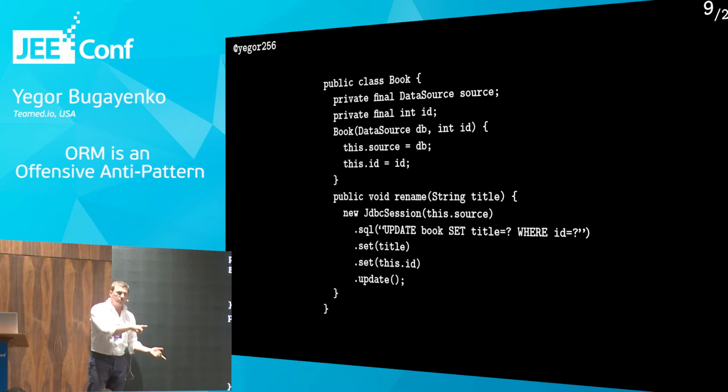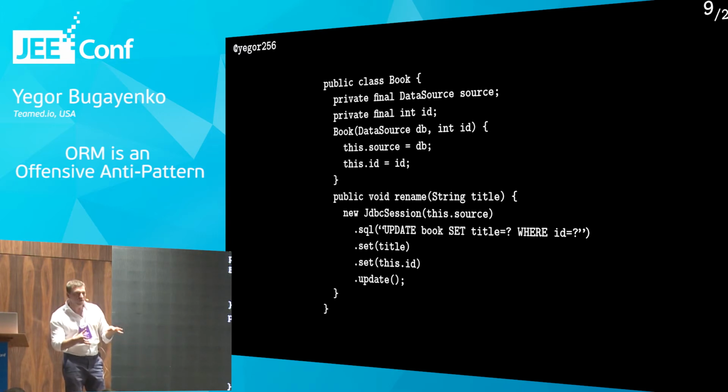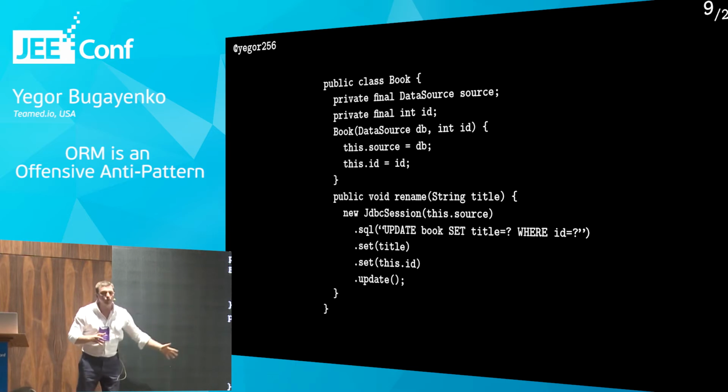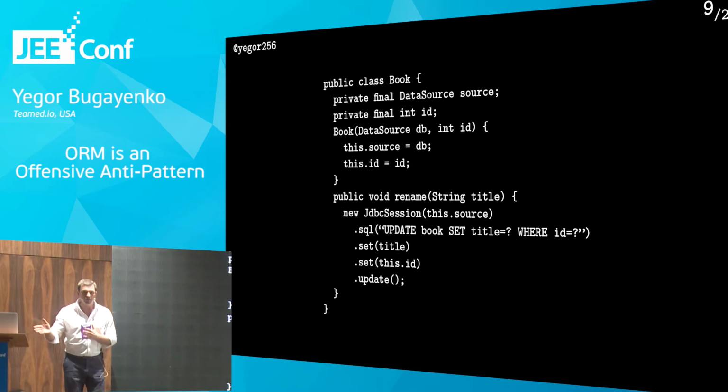Is it technically clear what this class does, what this object does? Technically, it's clear. So in case of ORM or active record, I want to pay attention to it. I'm not suggesting active record. I'm not suggesting repository pattern. I'm not suggesting JPA or Hibernate. All of these things are wrong. This approach is right because it completely encapsulates the functionality of talking to the database.